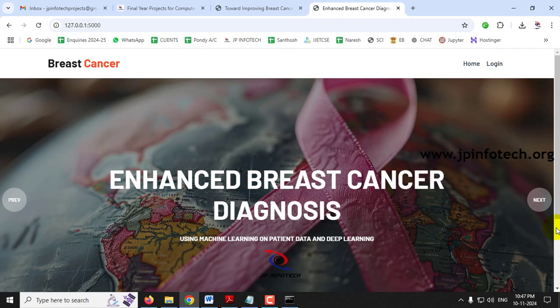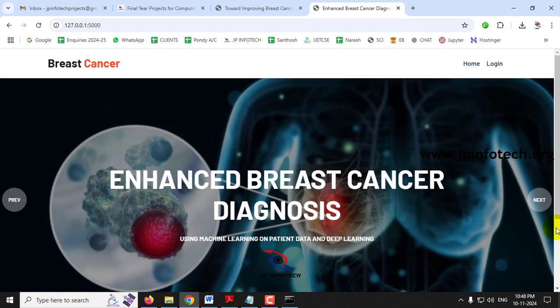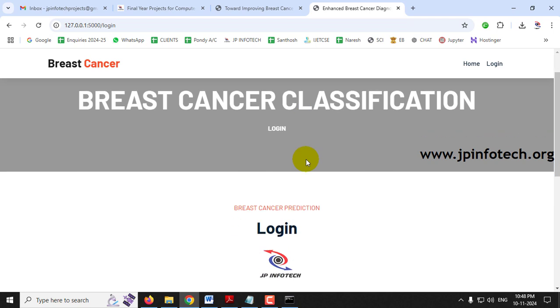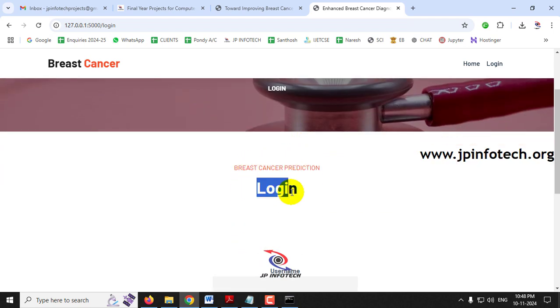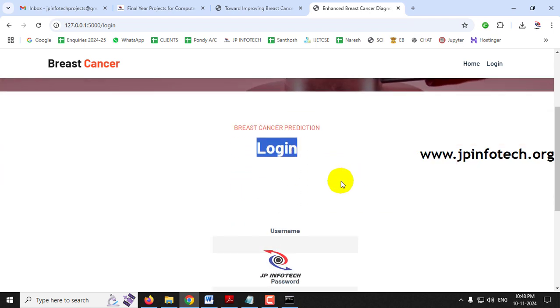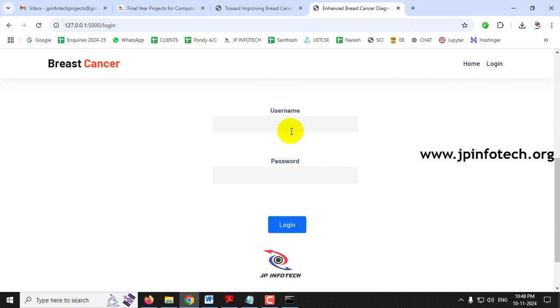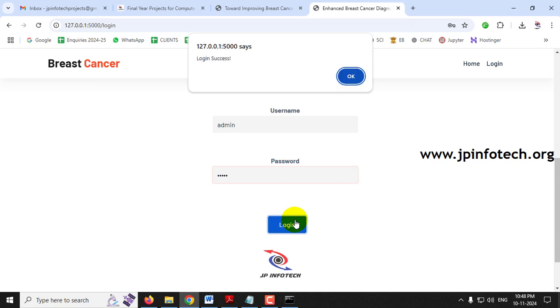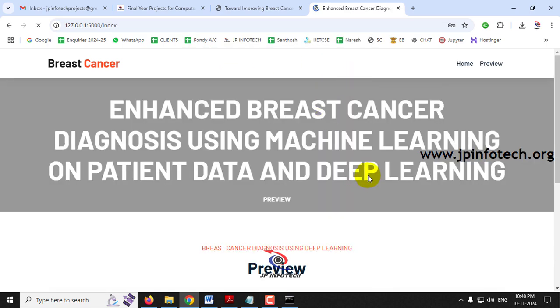Now you can see the project home screen or welcome screen with the project title, Enhanced Breast Cancer Diagnosis Using Machine Learning on Patient Data and Deep Learning. Now click this login menu. It will navigate to the login page. Kindly note that this is a static login page because we have not used any database in the project. Just enter the default username and password as admin and click the login button. Now you can see the login success message, click OK. Now it will navigate to the preview part.